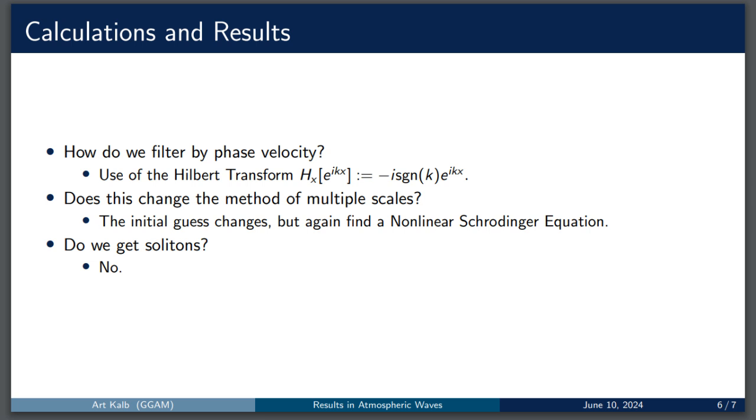The first is a technical one. How do we set up solutions to have a particular sign of phase velocity? The short answer is that the Hilbert transform can introduce a signum function in the wavenumber that produces such a result. From there, we consider a solution of the form that incorporates said Hilbert transform, perform a new method of multiple scales, and arrive at a nonlinear Schrödinger equation.